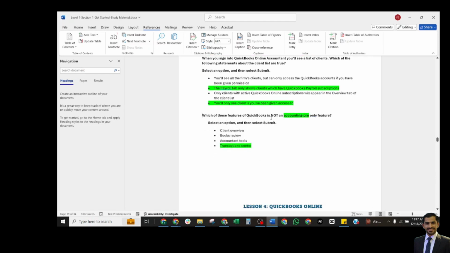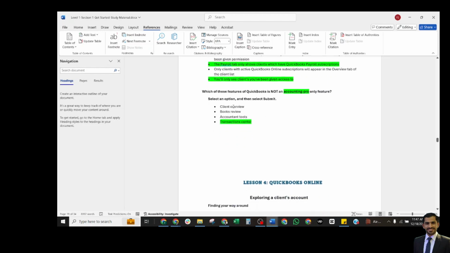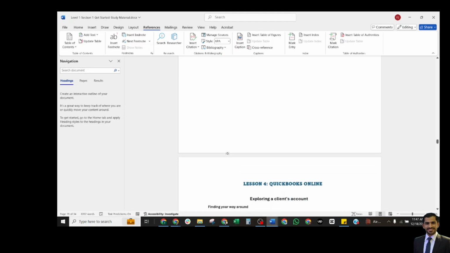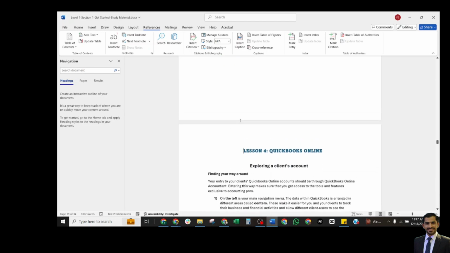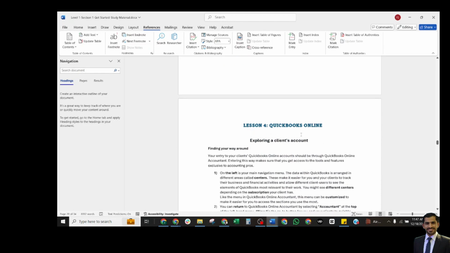Which of these features of QuickBooks is not an Accounting Pro only feature? These are the Accounting Pro features: client overview, books overview, accountant tools. So this is relevant. Transaction centers is not a QuickBooks Online Pro feature. That's the end of the third lesson, and now we shall discuss lesson 4, QuickBooks Online.